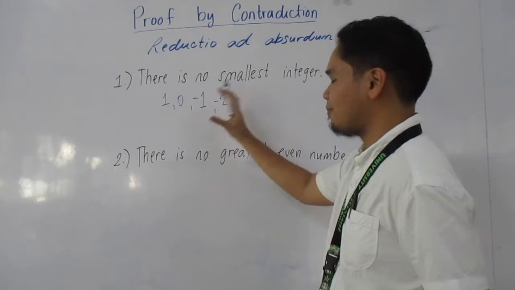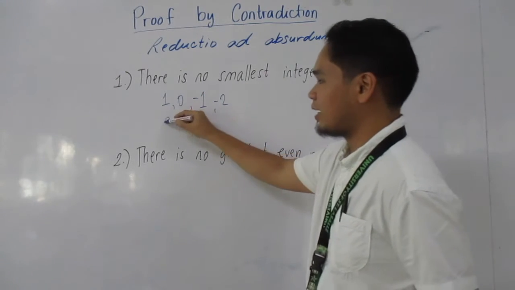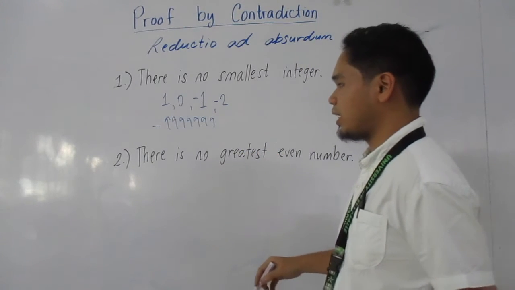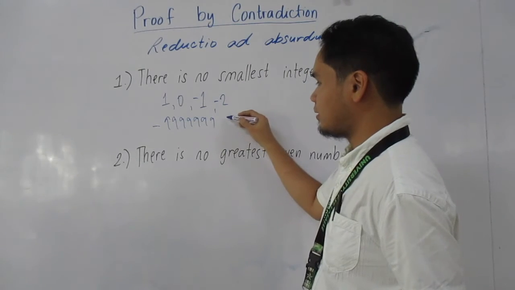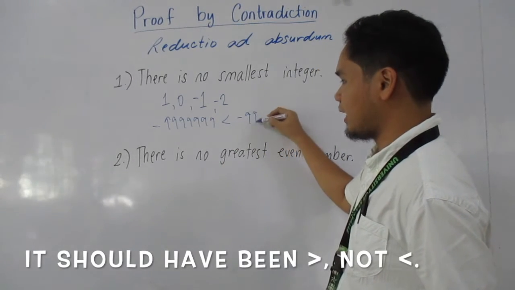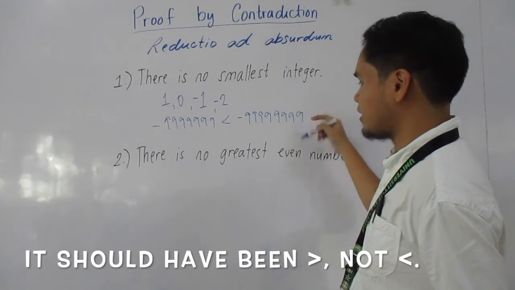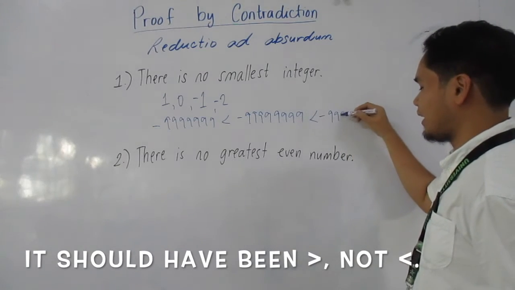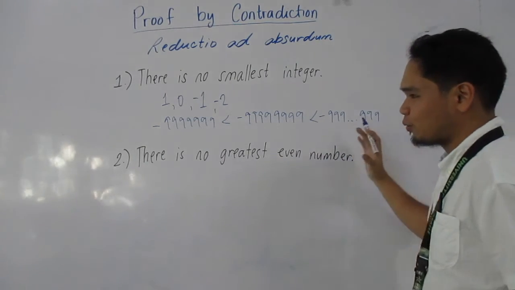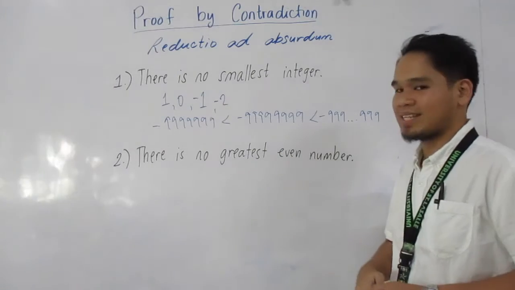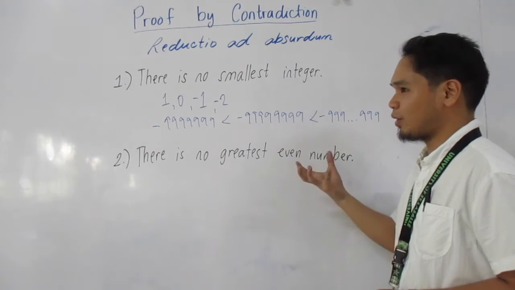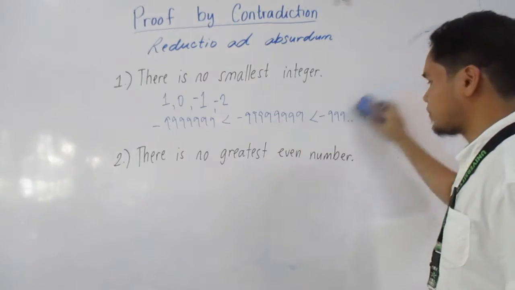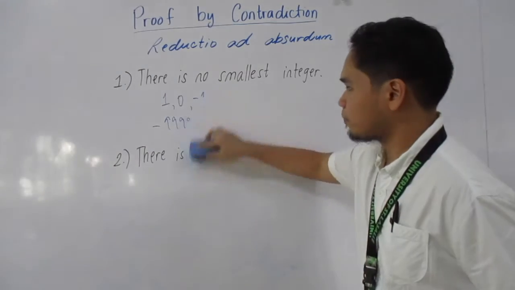If we're going to have a bet, say I pick negative 9999999, I could always say that there is something lesser than this, which is negative 99999999. Just put another 9, from seven 9s to eight 9s, and you could always keep adding 9s. So you cannot prove directly that there is no smallest integer. The direct proof is kind of absurd, so we're going to use proof by contradiction.